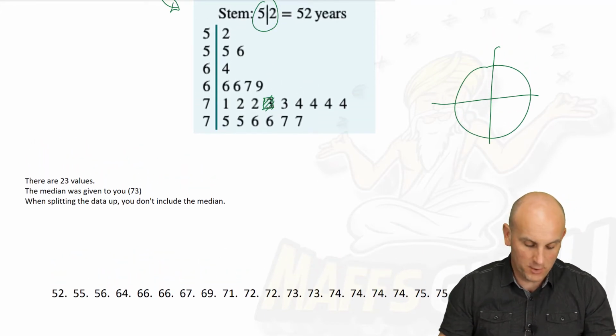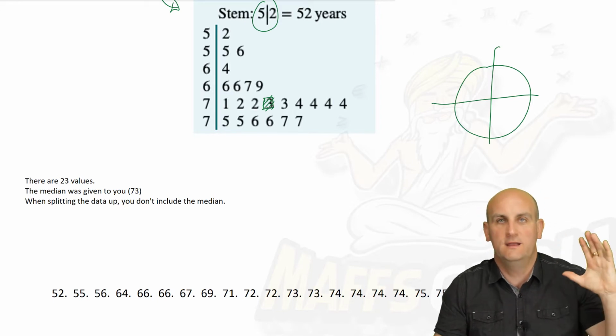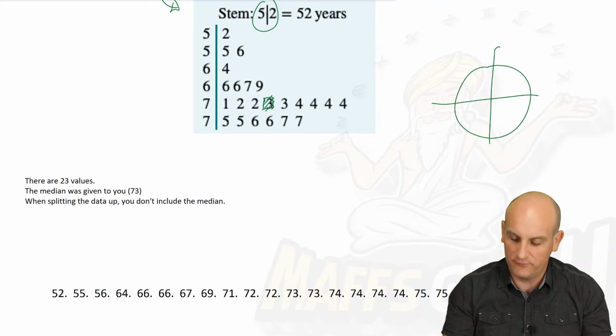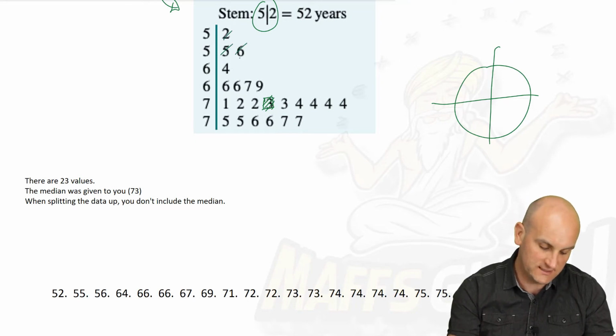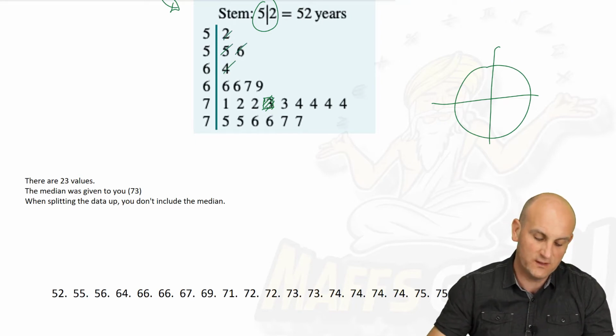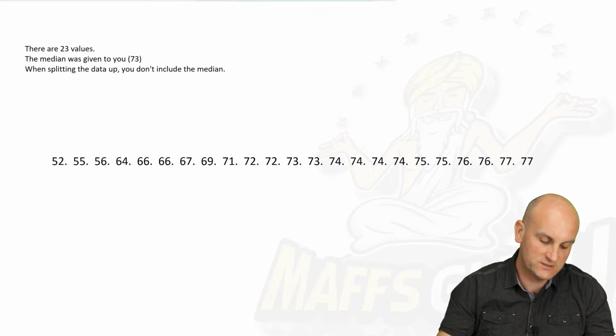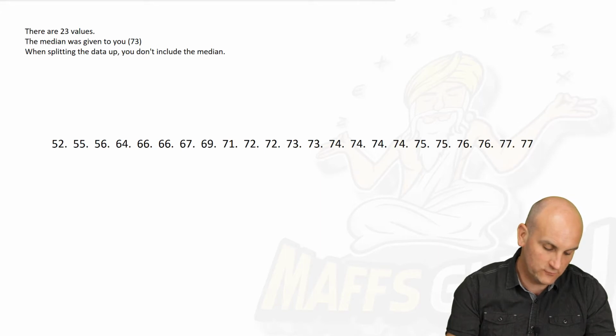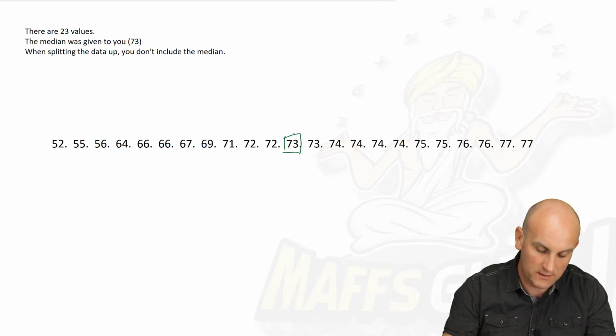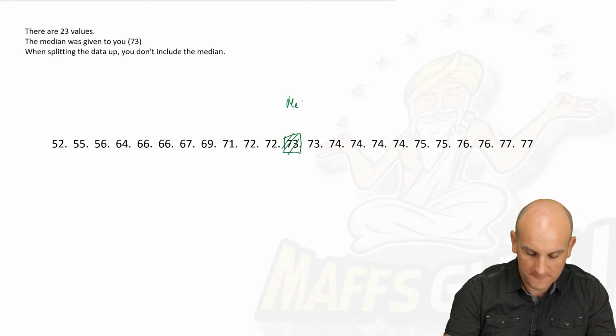Now, if you look at the bottom of the screen at this moment in time, and I know my visage is currently covering it, we notice all I've done is written the numbers out. 52, 55, 56, 64, 66. The reason I've done this is to make it much easier. I'm going to take that 12th data item, 1, 2, 3, 4, 5, 6, 7, 8, 9, 10, 11, and 12. So there we go, ladies and gentlemen. We now know that that's my median.